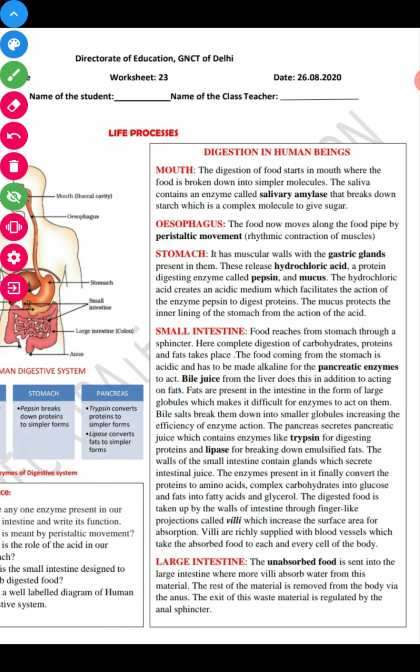The bile from the liver does this in addition to acting on the fats also. Bile acts on the fat as well as on this food, providing the alkaline medium for digestion. Fats are present in the intestine in the form of large globules. Students, the large globules of fat get converted into smaller globules, and this process is known as emulsification.